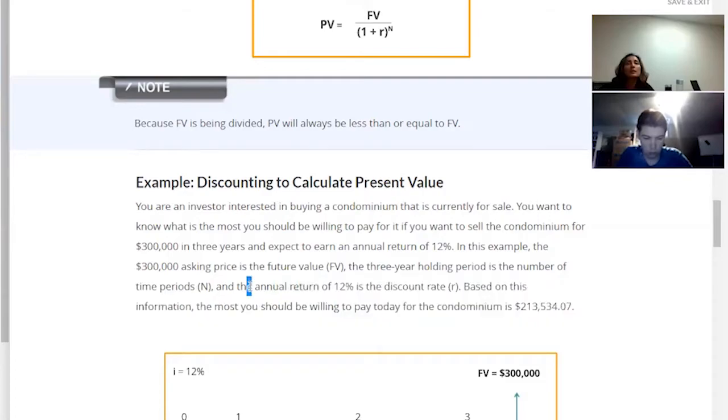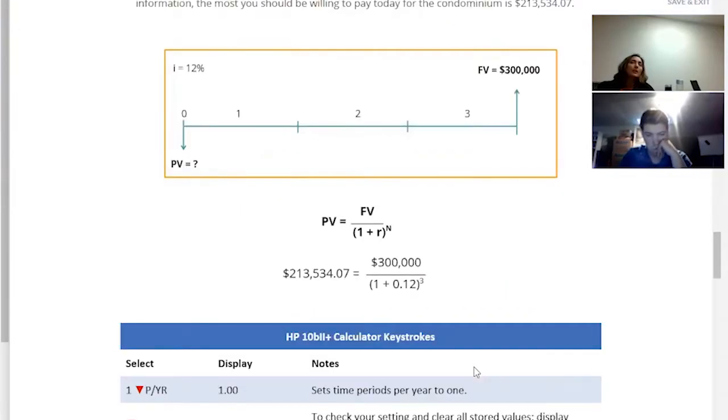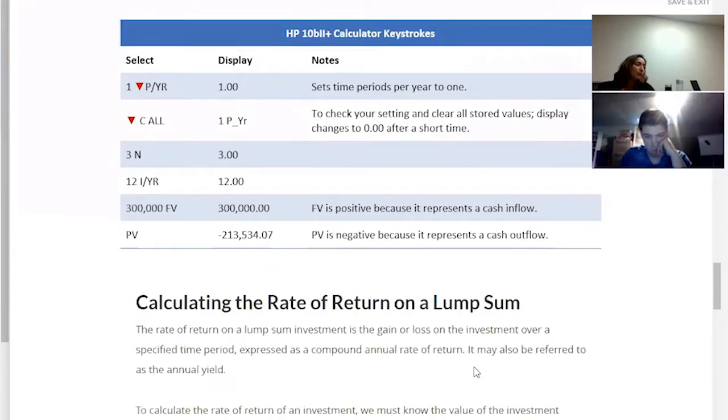Now they want us to calculate. There's 0 payment, so we're not taking into account any payments. We need to find out how much it is worth today. Interest is 12, future value is 300,000. So now all we have to do is click on present value. It's very simple.